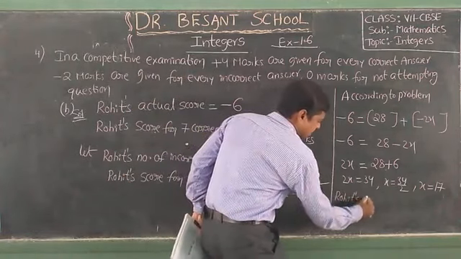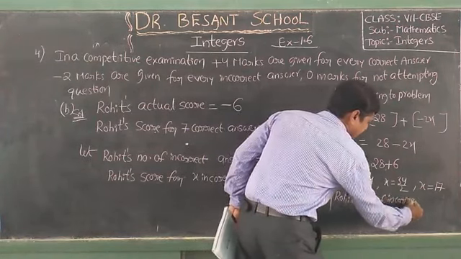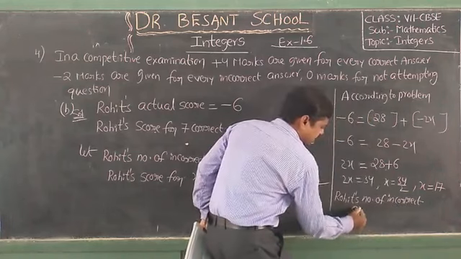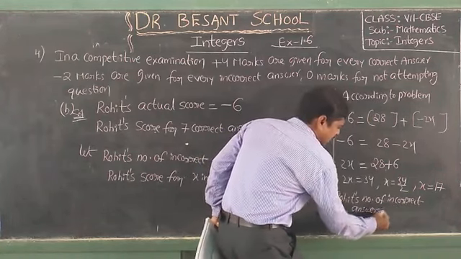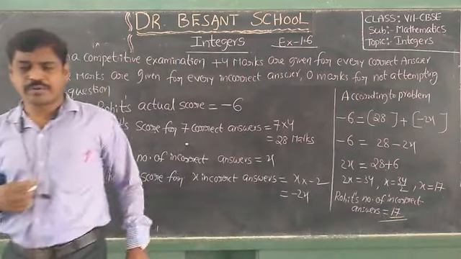So Rohit's number of incorrect answers is equal to 17. Okay children, note down.